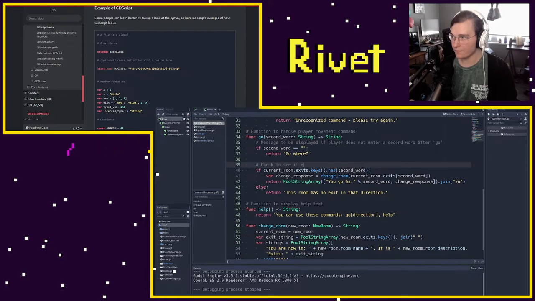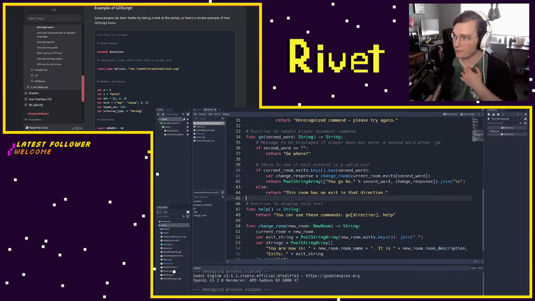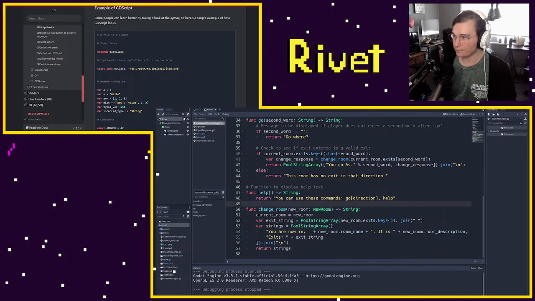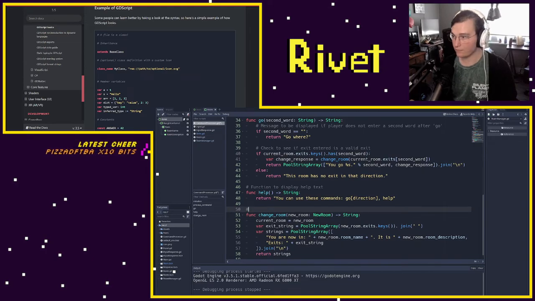Check to see if exit entered is a valid exit. Function to transition, well, to move the player to another room and display its name and description.